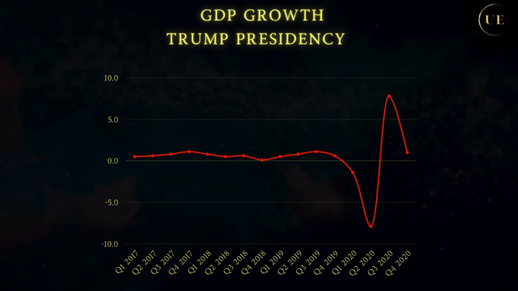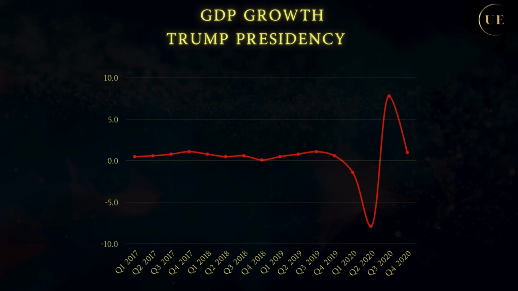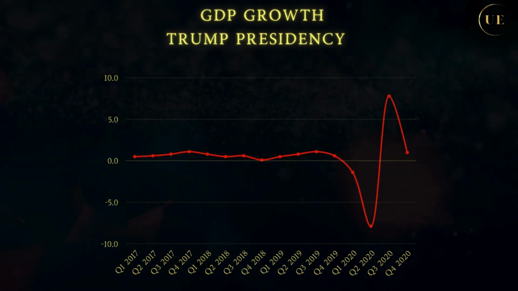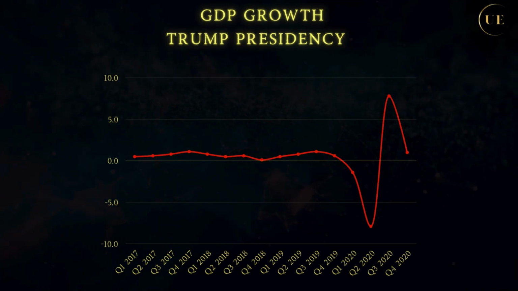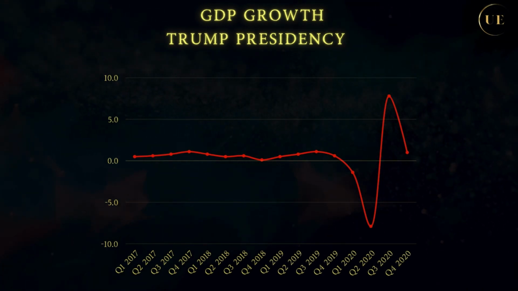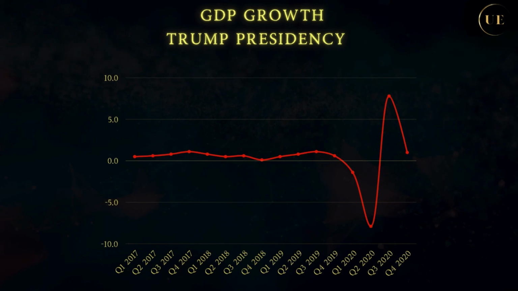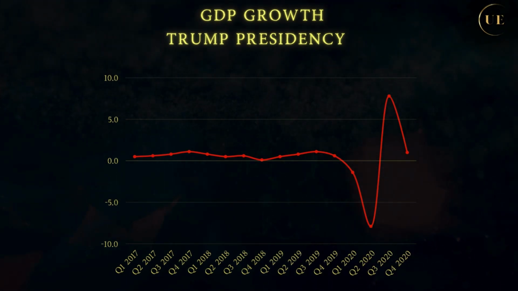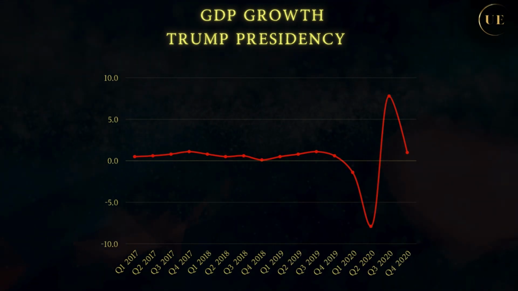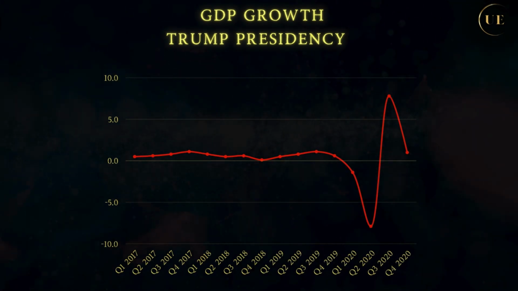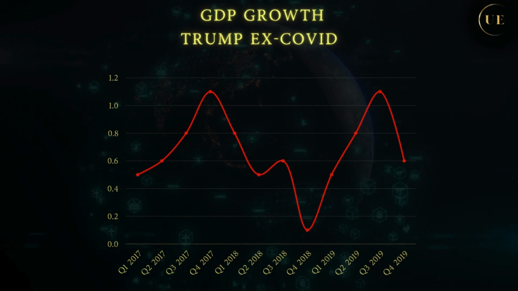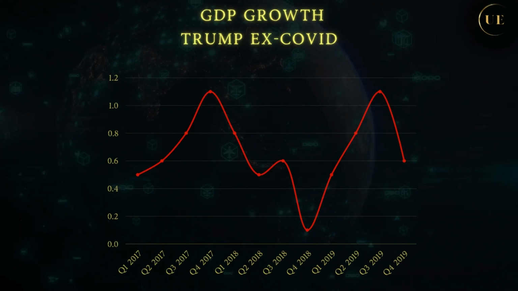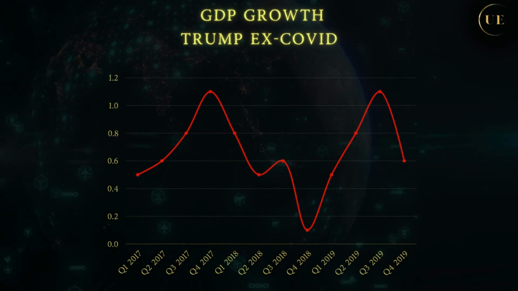As you can see, the COVID lockdowns caused the annoying problem of making both the analysis and the visualization harder. The drop in GDP in the second quarter of 2020 was the largest in American history, as was the case for many other countries. So even though the recovery started already in the second half of that year, the pandemic worsened the average GDP growth of the Trump presidency. When we zoom in by excluding 2020, the growth looks like this. It was positive in all quarters and very solid, with the exception of the slowdown in late 2018.